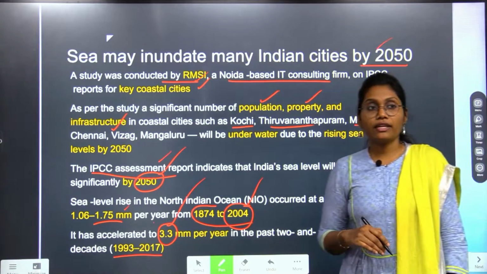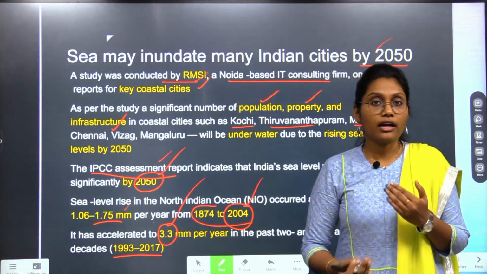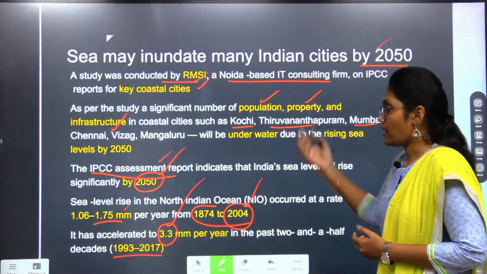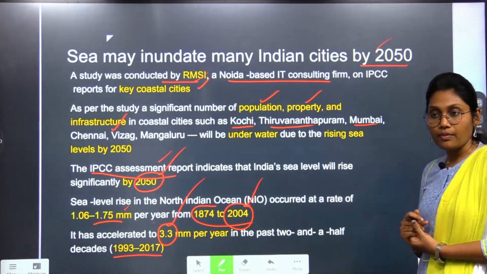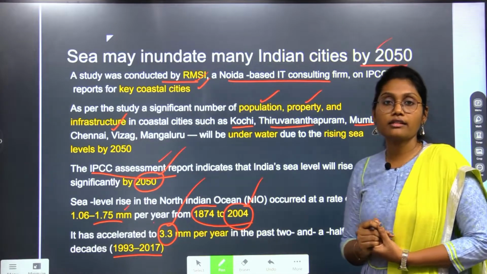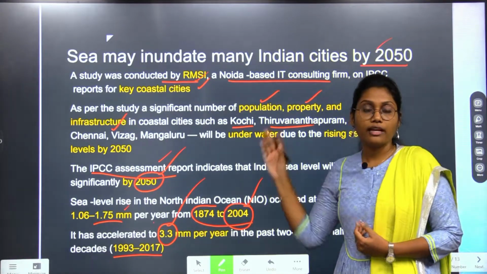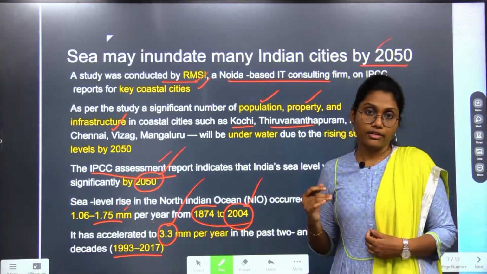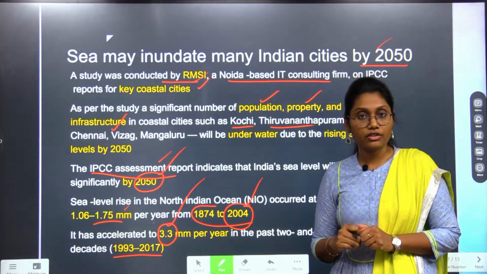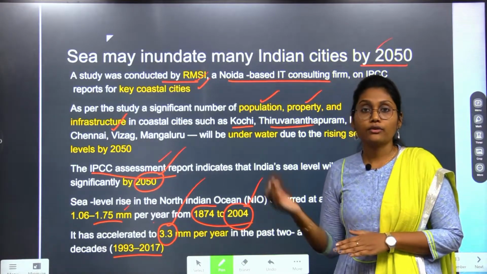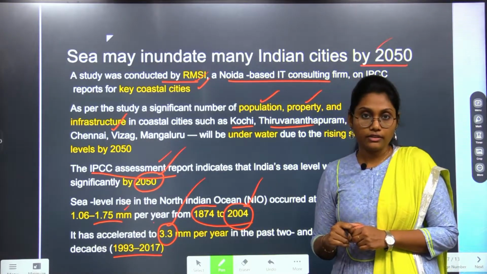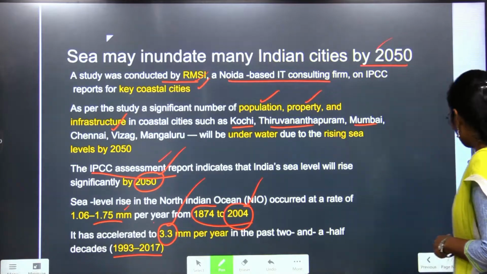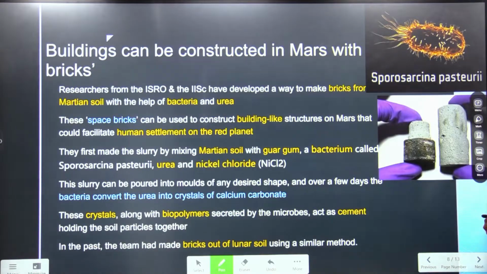So that's why there are many concerns regarding this increase of sea levels. Our Indian coastal cities are at risk because of inundation due to the rise of sea levels. Hence we should take some measures to reduce global warming and sea level rise all over the world. Okay, then moving forward, let us see the next news article.